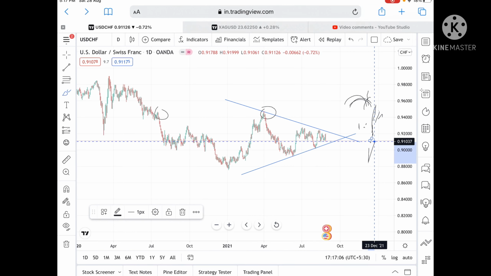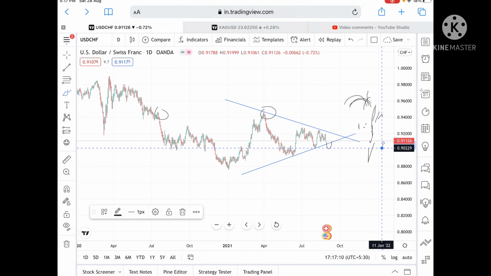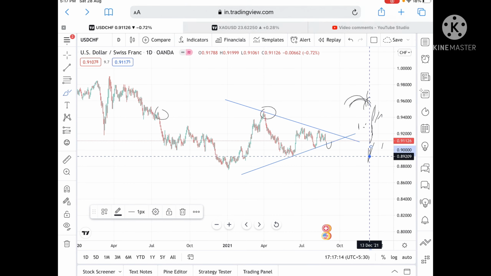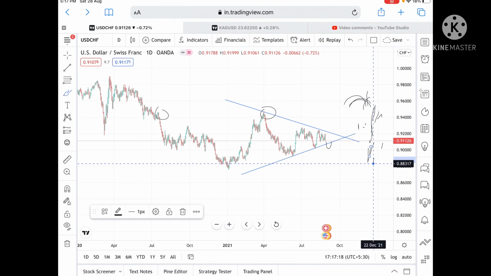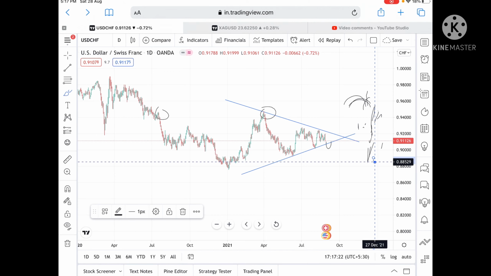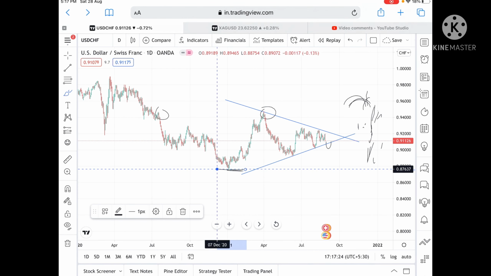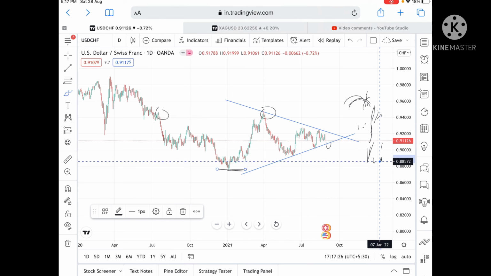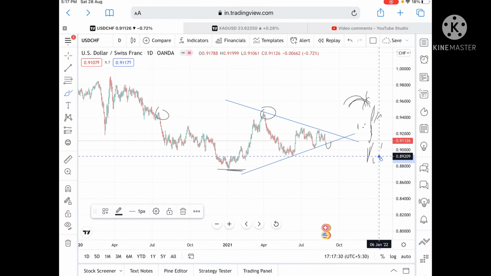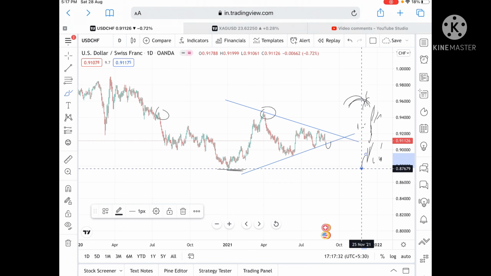0.91226, so chances are high that if it crosses this trend line, it can touch a level of 0.902269, and from there it can touch a level of 0.89209. Once this level is touched, there is a probability that it can go and touch a level of 0.88529, and this level is the low which it has made. So once it crosses the level, we will be on the selling side, and there is a chance that it can go and touch a level of